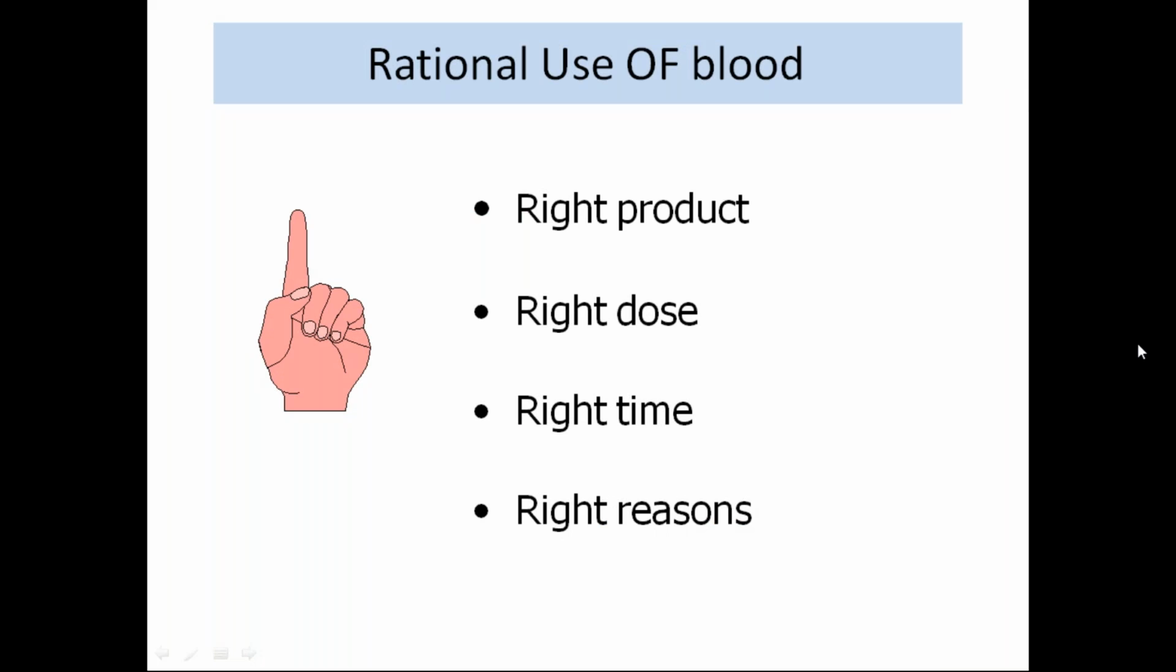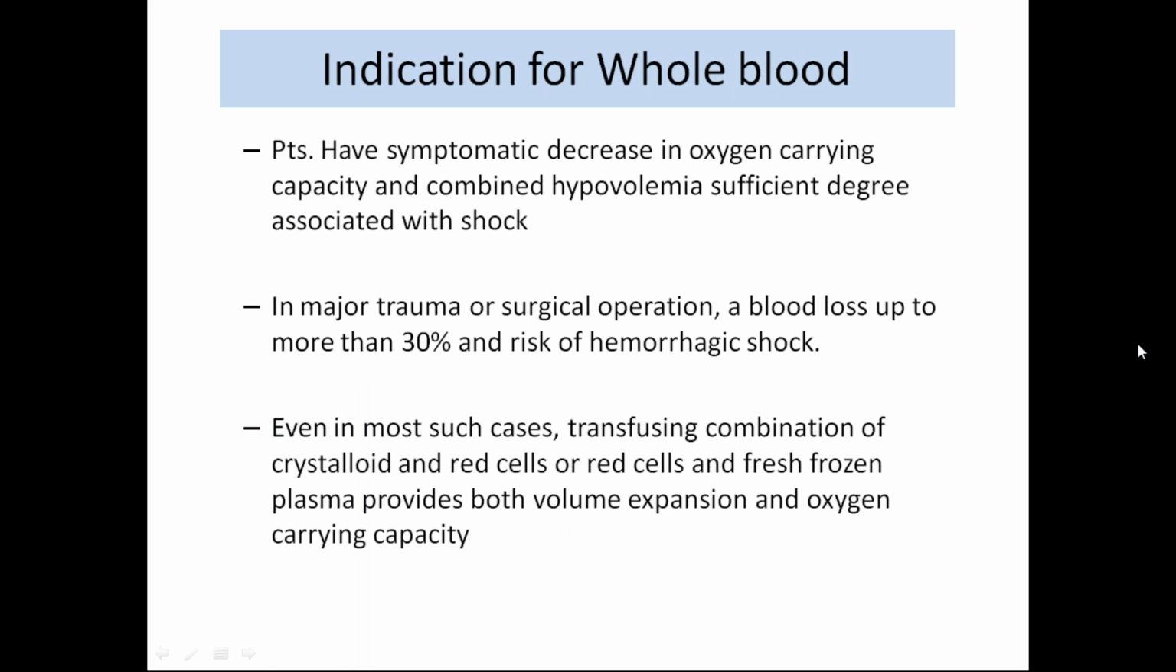So, rational use of blood products. It must be the right product. It must contain the right dose, and it must be given at the right time only, not before or after. And it must have correct reasons or specific reasons for the transfusion of the blood. Okay.